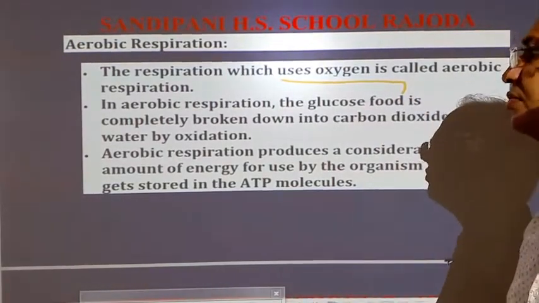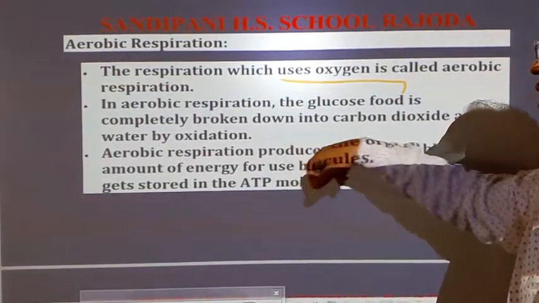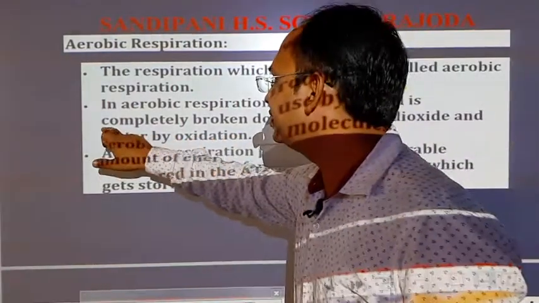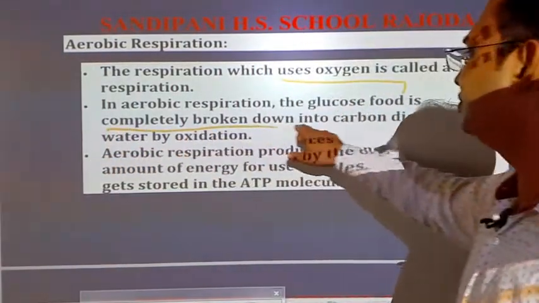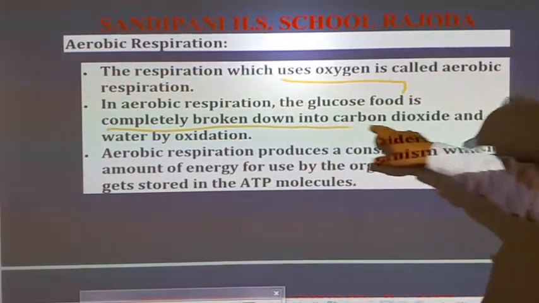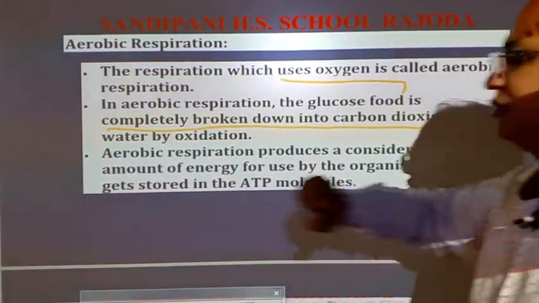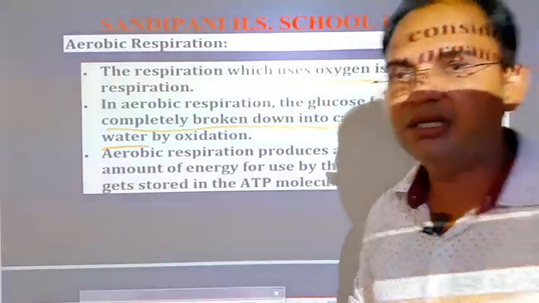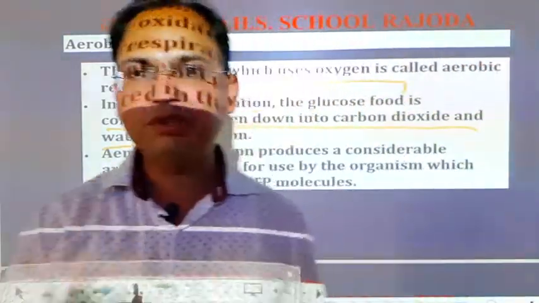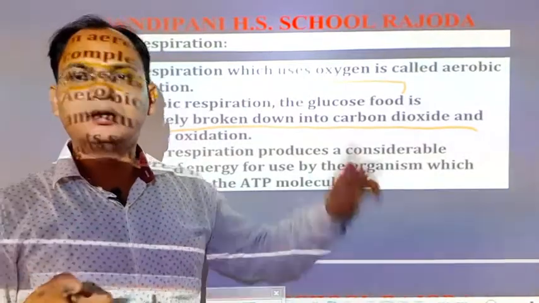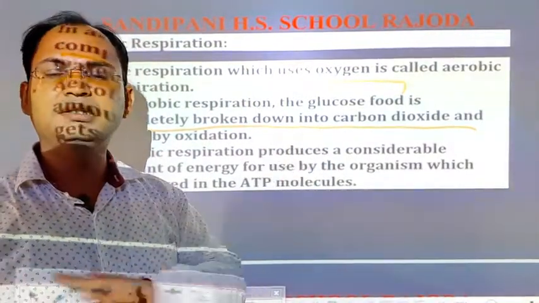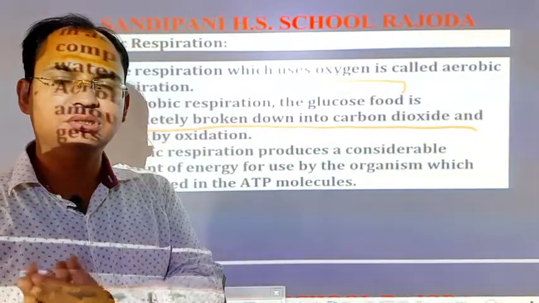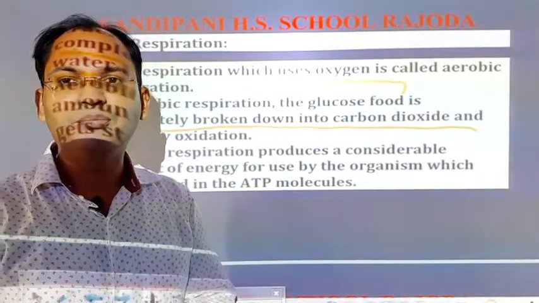Second, in aerobic respiration, the glucose food is completely broken down, which is also very important, and produces carbon dioxide and water. Two products are formed, carbon dioxide and water, but the most important thing is that the glucose or food particle is completely oxidized. There is no residue or formation of other byproducts.